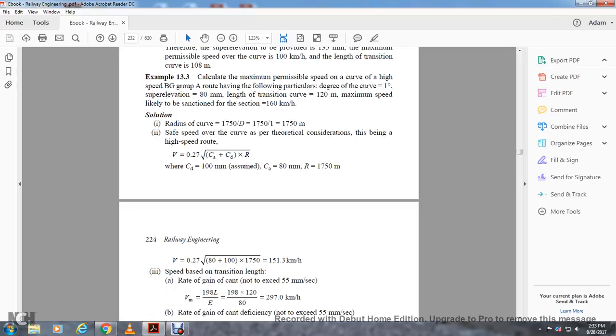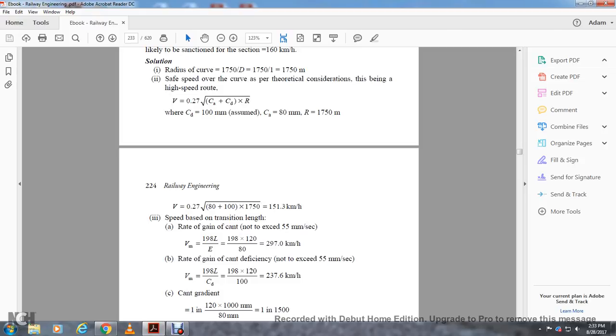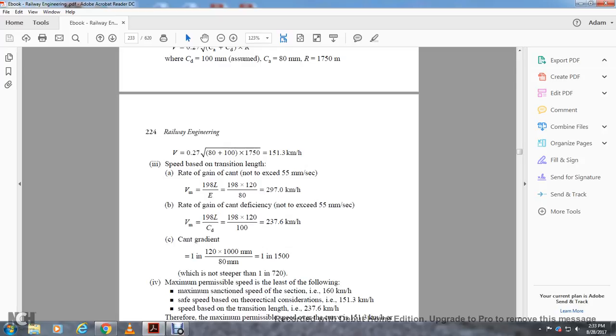Speed based on transition length, with the rate of gain of cant not exceeding 55 millimeters a second: velocity in kilometers an hour equals 198 times L divided by E, which is 198 times 120 divided by 80, 297 kilometers an hour. Rate of change of cant deficiency not exceeding 55 millimeters a second: velocity equals 198 times L divided by cant deficiency, 198 times 120 divided by 100, 237.6 kilometers an hour. Cant gradient is 1 in 1500.